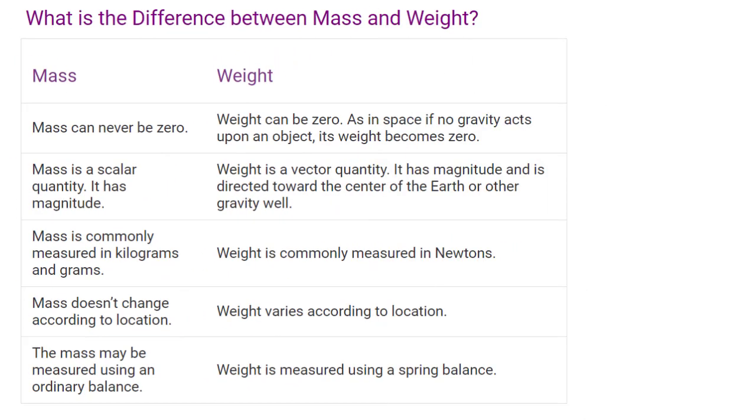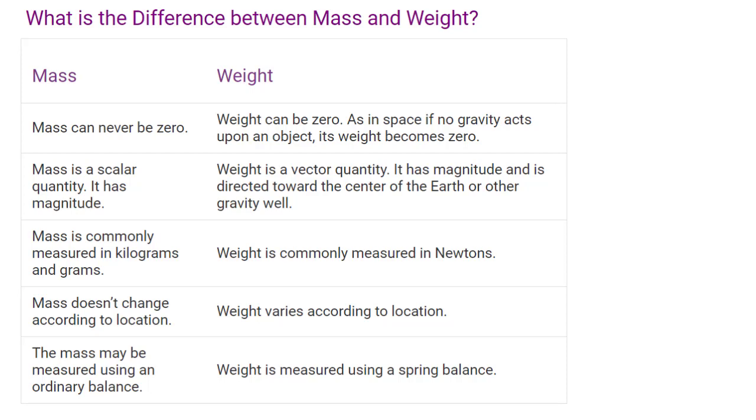Mass can never be zero. Weight can be zero. As in space, if no gravity acts upon an object, its weight becomes zero. Mass is a scalar quantity. It has magnitude. Weight is a vector quantity. It has magnitude and is directed toward the center of the Earth or other gravity well.